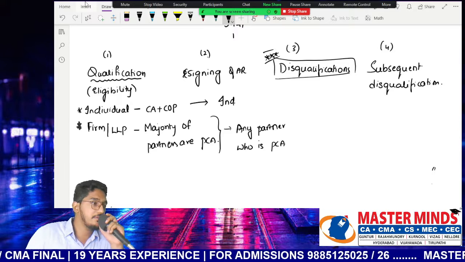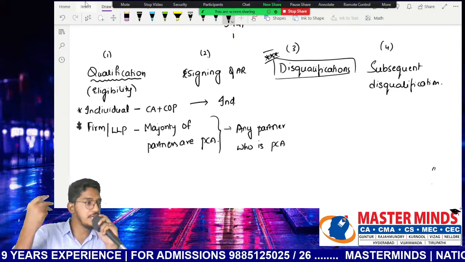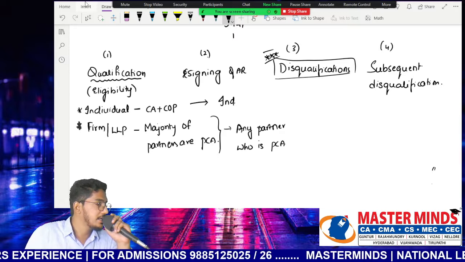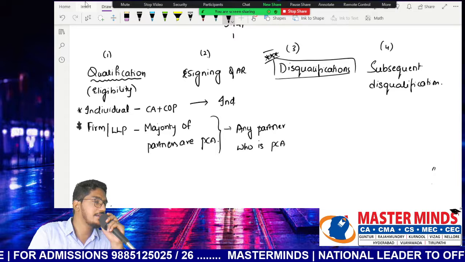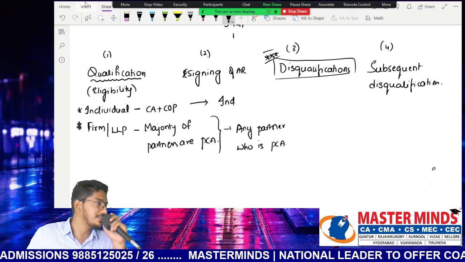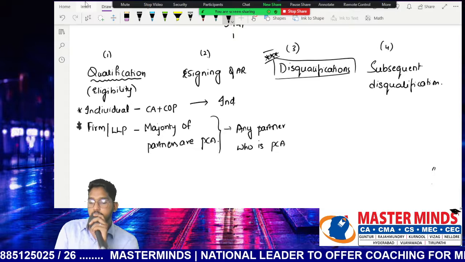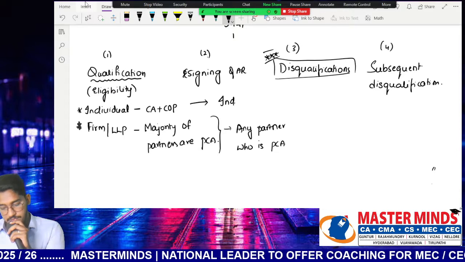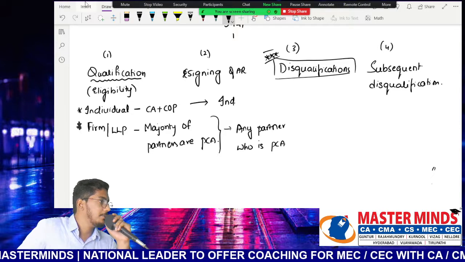Every time a question comes from the company audit chapter, 80% of the time the question comes from disqualifications only. Compulsorily a question will be there from these disqualifications, and out of the entire subject of audit, a concept which is of top priority is disqualifications. Clear? So let us have a look at what you mean by disqualification. As we said, disqualification means the people who are not eligible for appointment as an auditor.